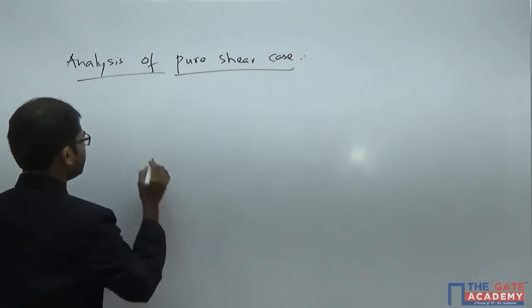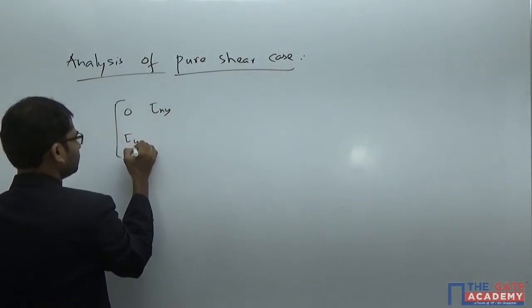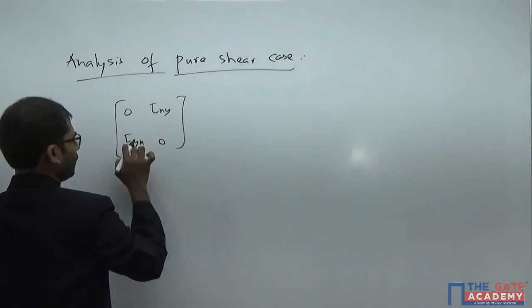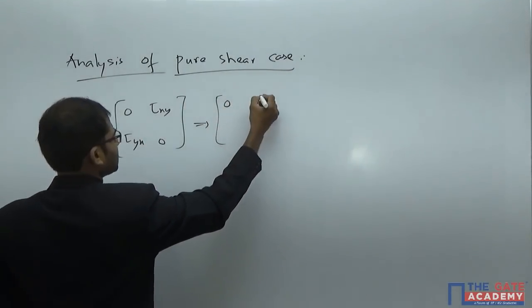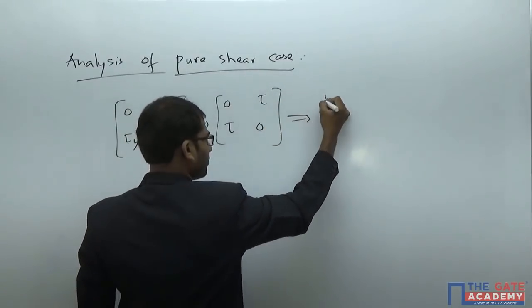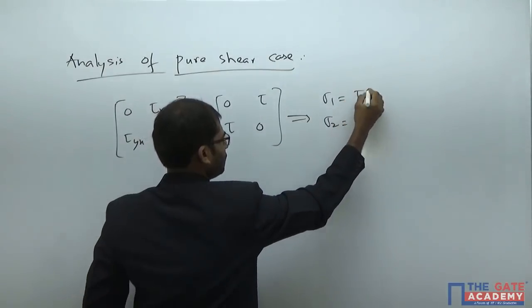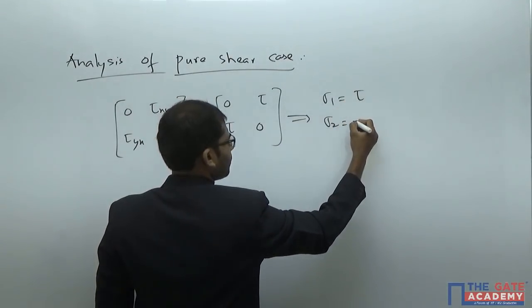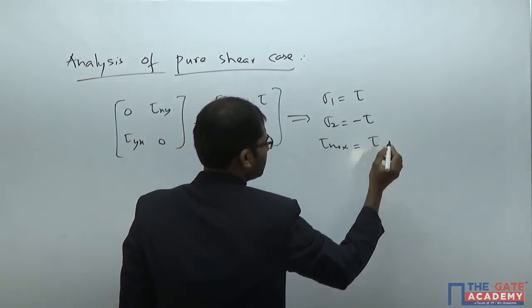Pure shear case means the loading condition gives rise to only shear stresses, 0, tau xy, tau yx and 0 here, where tau xy and tau yx are both the same, so I'll denote it by tau itself. For this loading case, if you find the principal stresses, sigma 1 is equal to tau, sigma 2 is equal to minus tau, and tau max is tau itself.